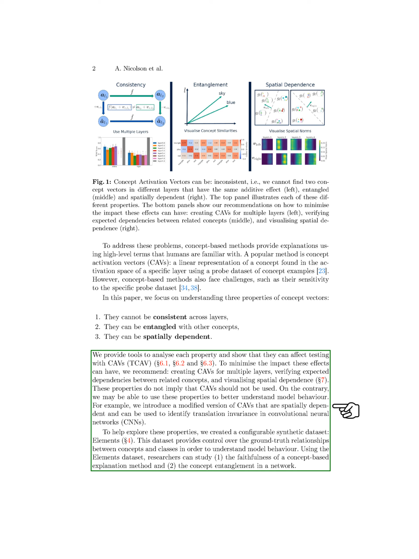For instance, we introduce a modified version of CAVs that are spatially dependent and can identify translation invariants in convolutional neural networks, CNNs. To explore these properties further, we developed a customizable synthetic dataset called Elements. This dataset enables researchers to investigate the faithfulness of concept-based explanations and the entanglement of concepts in a network.